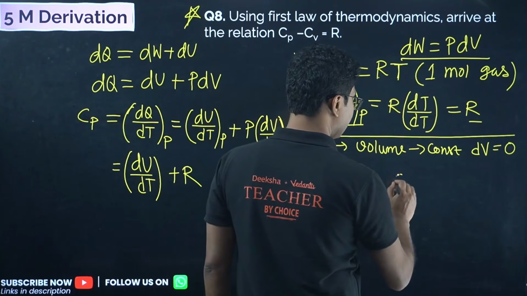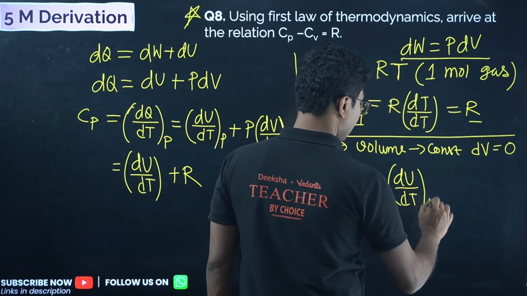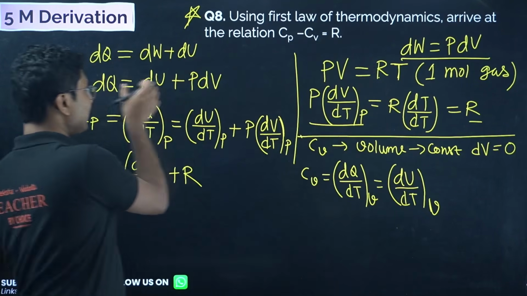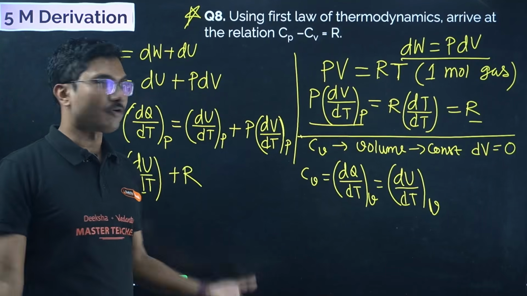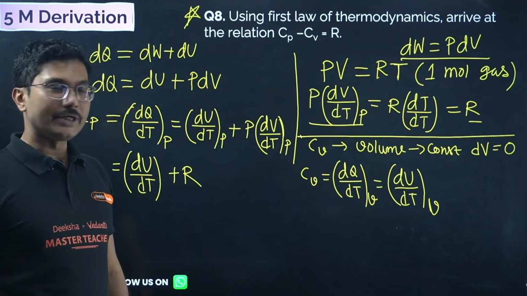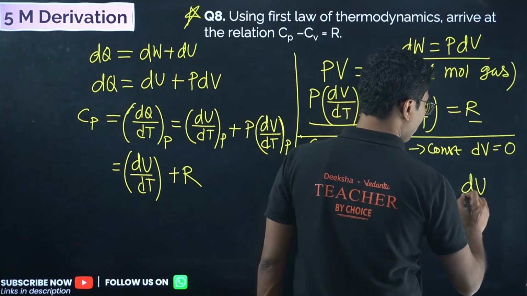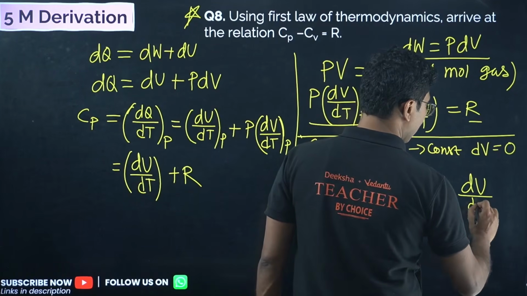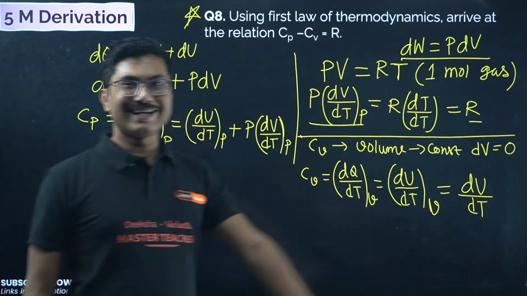So we can write this as dU/dT at constant V. We are taking this value of dq from this equation, but with dV as 0, constant volume, work done is 0. In that case, only dU/dT is left. As I mentioned, dU does not depend on constant volume or constant pressure. It only depends on temperature. So we can simply write Cv equals dU/dT.